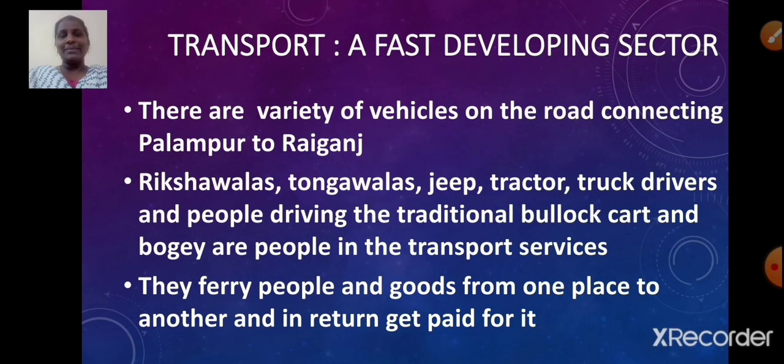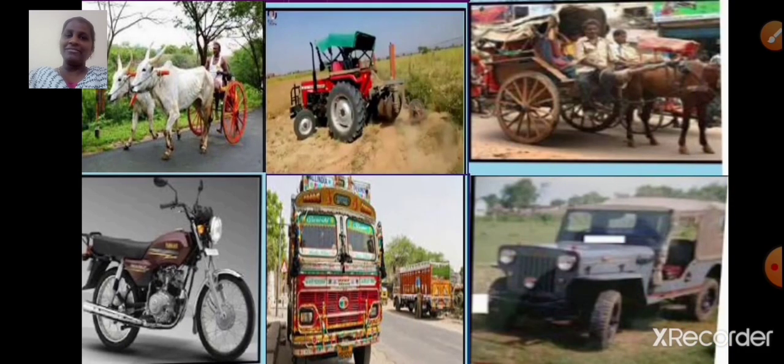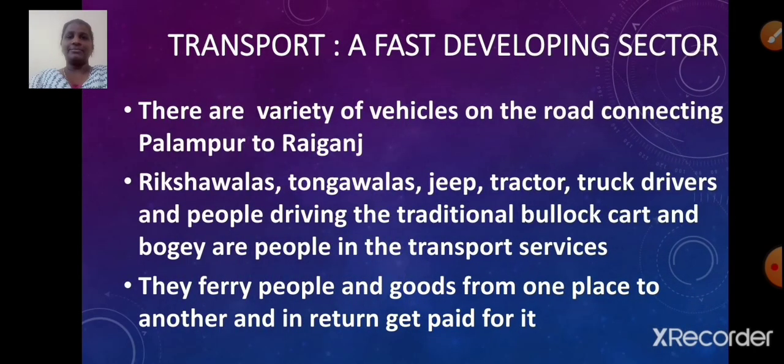Now let us learn about transport, a fast developing sector. There are a variety of vehicles on the road connecting Palampur to Raiganj. Here in this image you can see a variety of vehicles. Rickshawalas, tongawalas, jeep, tractor, truck drivers and people driving the traditional bullock cart and bogie are people in the transport services.